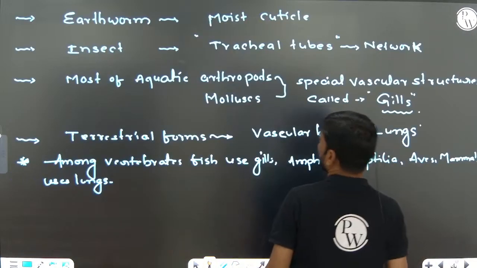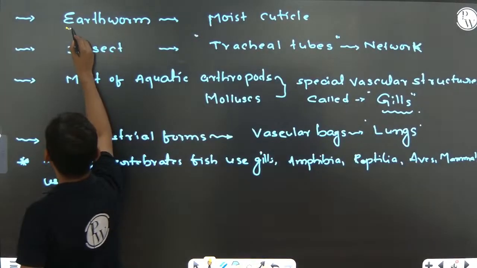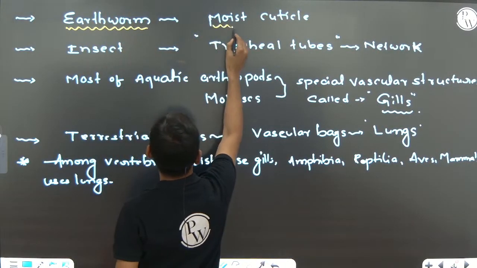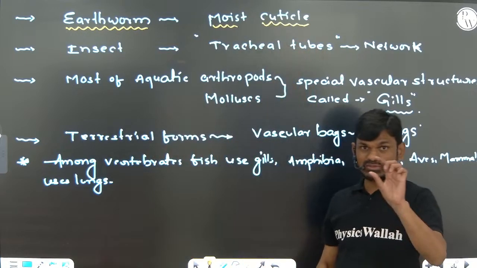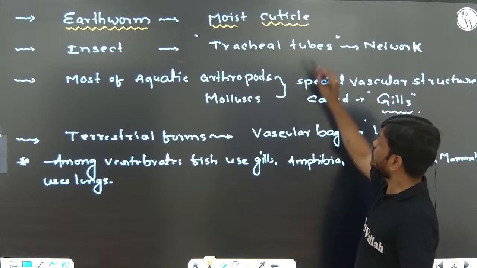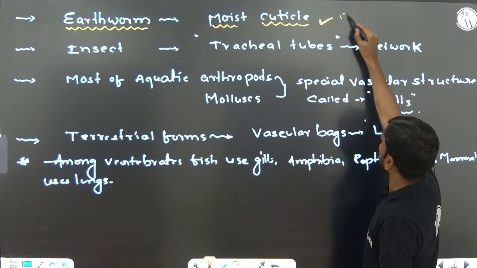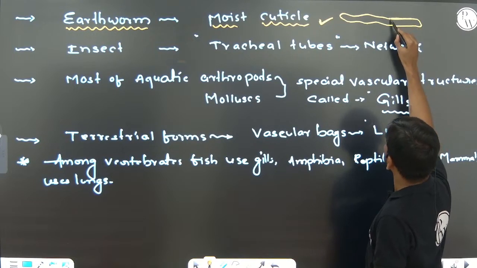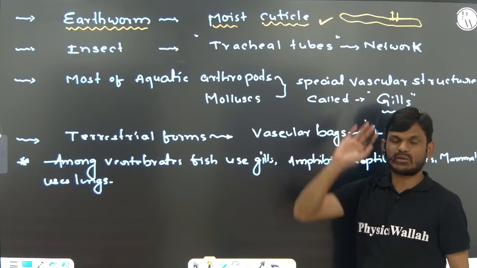In other animals, you can see earthworm. Earthworm, you know, right? A moist cuticle is present, very, very important, not moist skin. In the earthworm, this moist cuticle helps in exchange of oxygen and carbon dioxide.